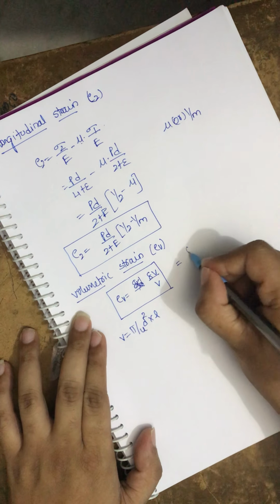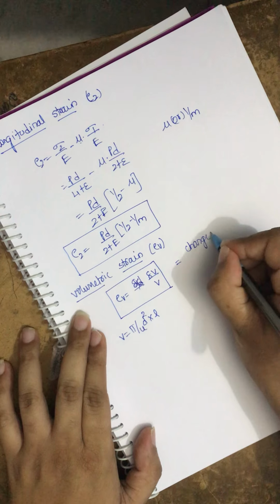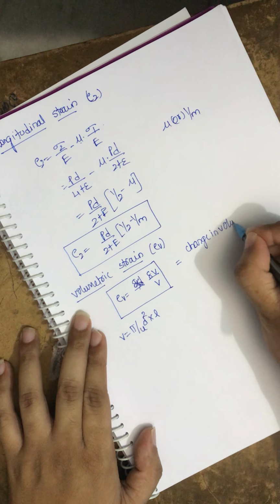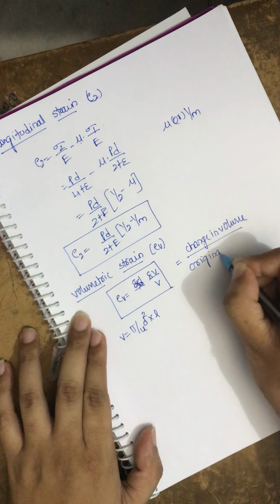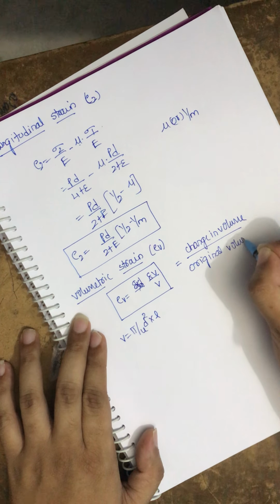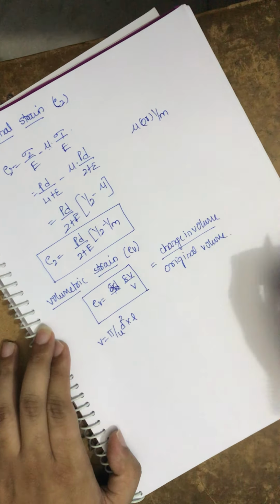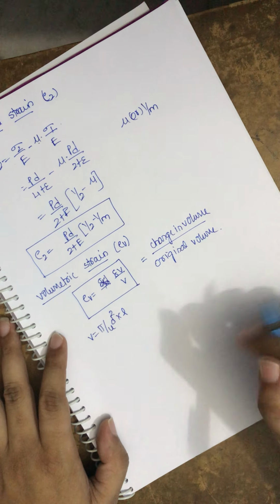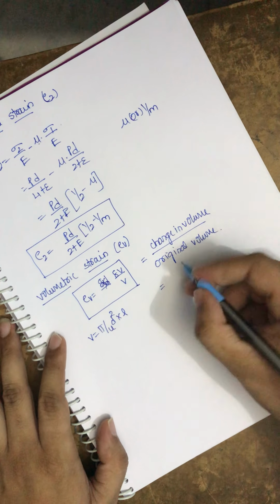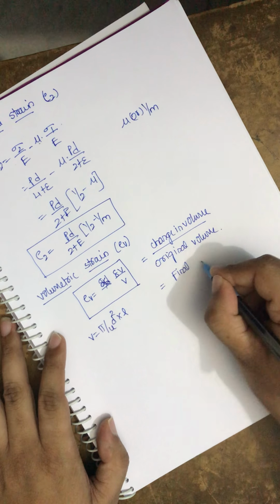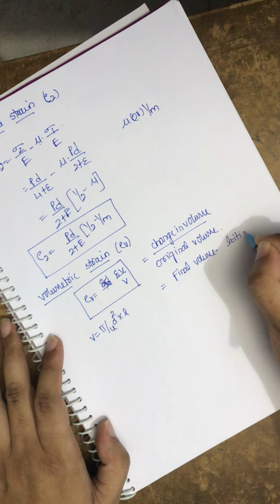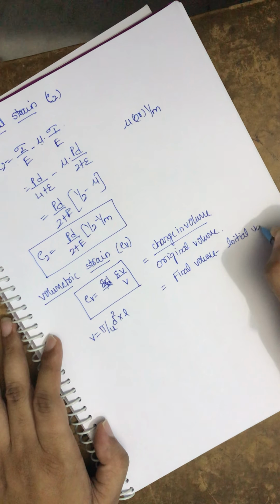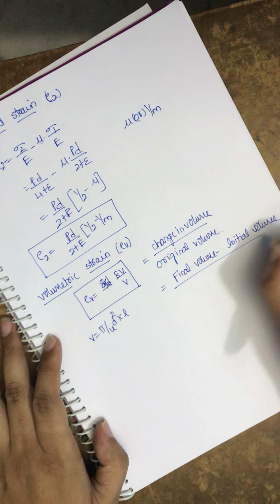We can write the volumetric strain as change in volume to original volume. That is what our strain definition says. Change in volume is final volume minus initial volume, divided by initial volume.